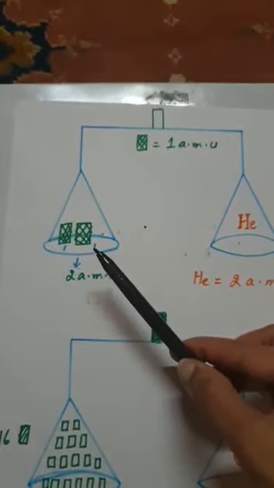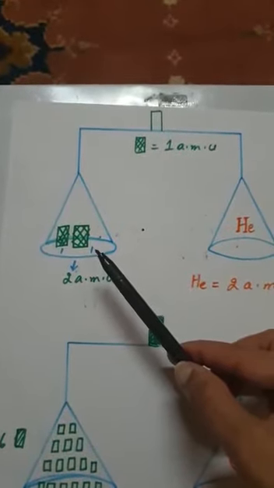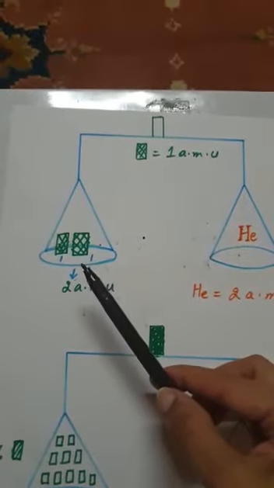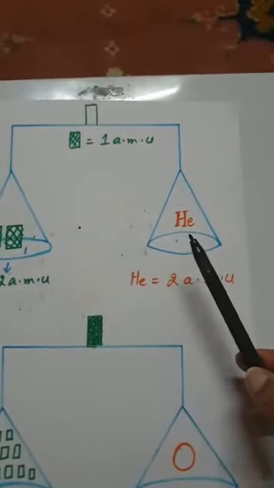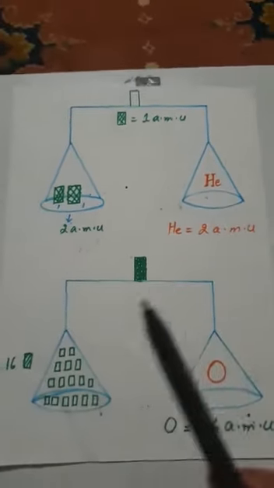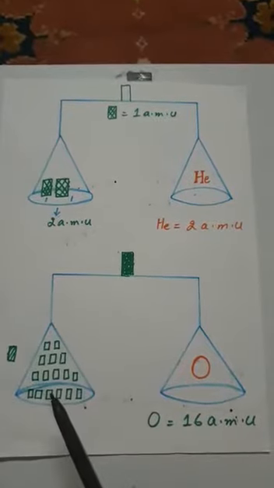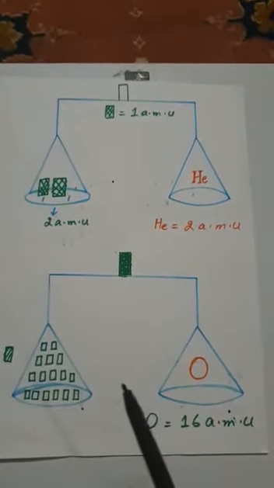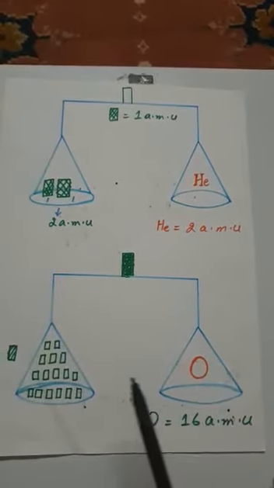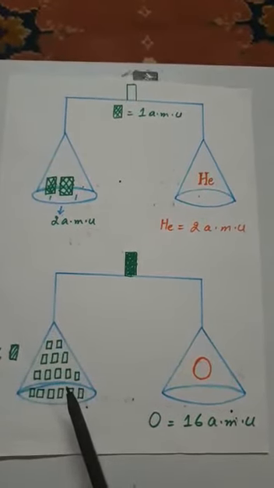So in the first example, why are the standards needed? The standards are needed for comparison. We are relating the mass of the standard with the atomic mass of the atoms. So with the help of these standards, we can measure, we can estimate, we can compare the mass of the atoms with the standard.